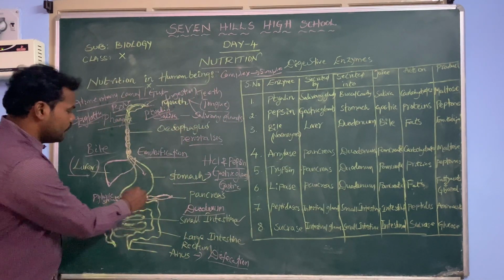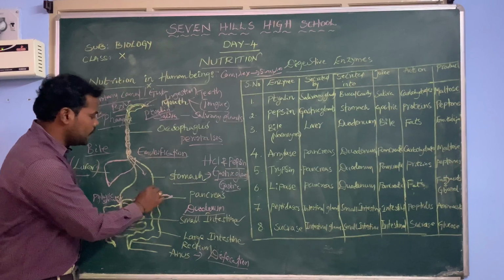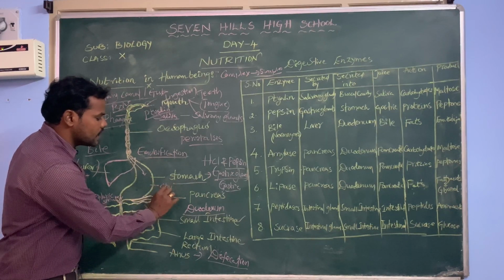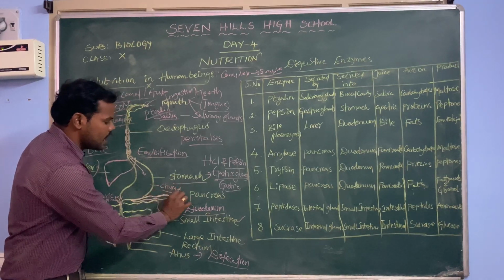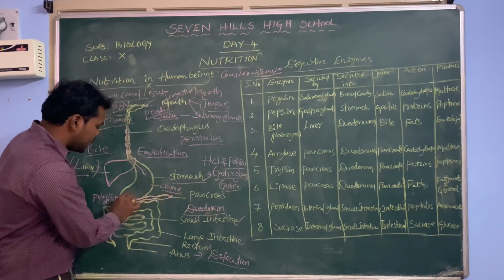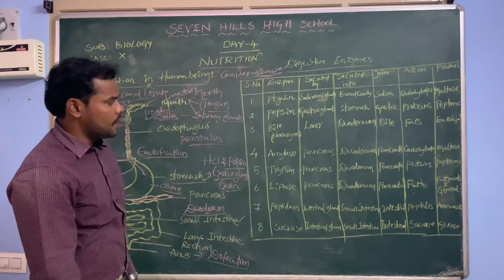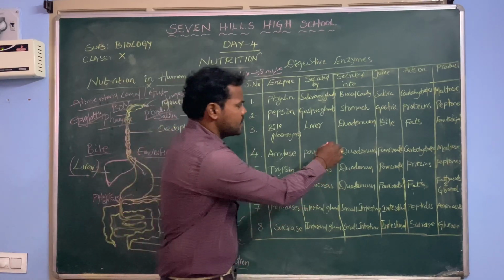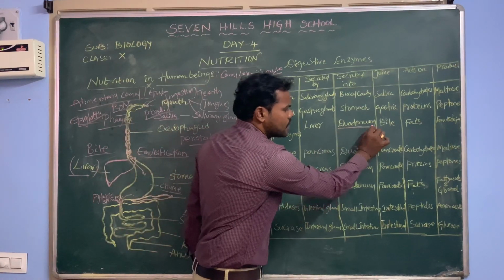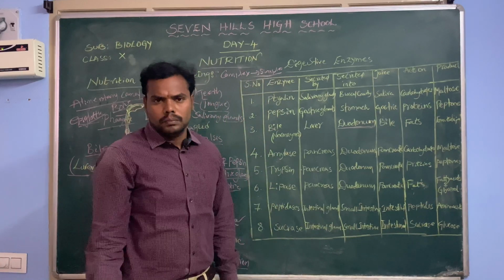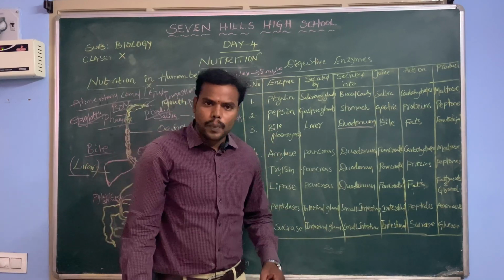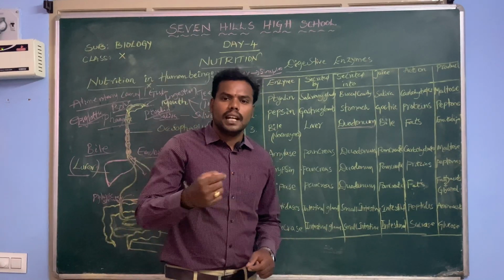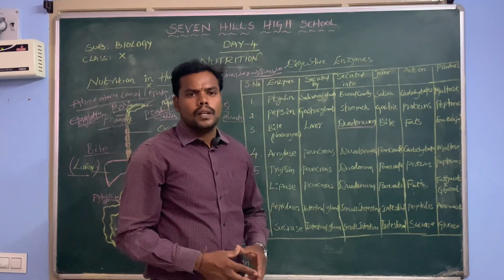Already we have studied, whenever the stomach digests the food material, it makes it into a slurry mass, that we call the chyme. That chyme slowly enters the small intestine. Whenever the food enters the small intestine, in the first part of the small intestine, that we call the duodenum. Whenever the pyloric sphincter opens at the stomach, the food enters the duodenum.